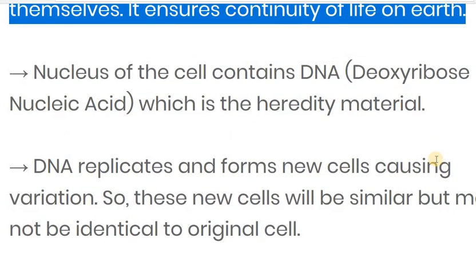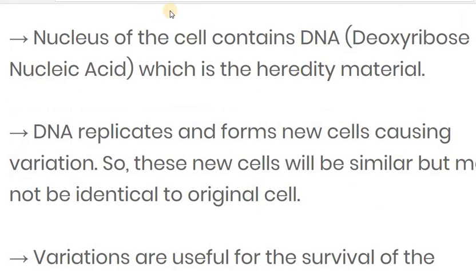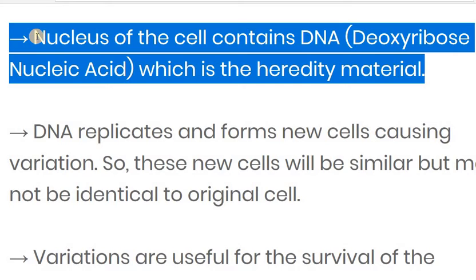Now, the nucleus of the cell contains DNA, which is a heredity material. As we studied in the ninth standard, the cell possesses the nucleus, and the nucleus possesses a heredity material called DNA.